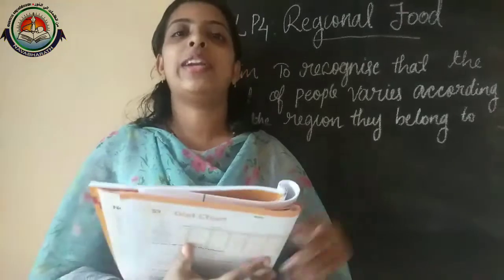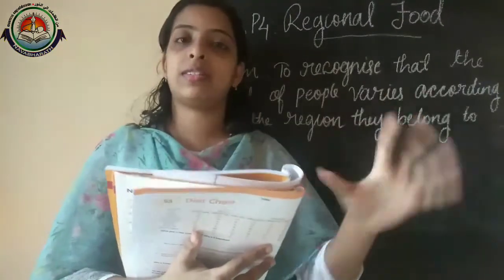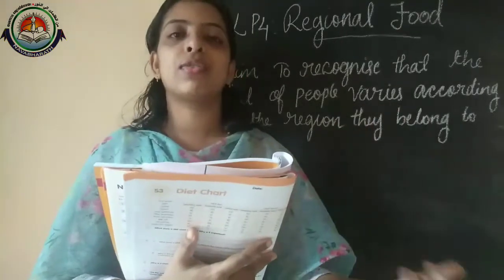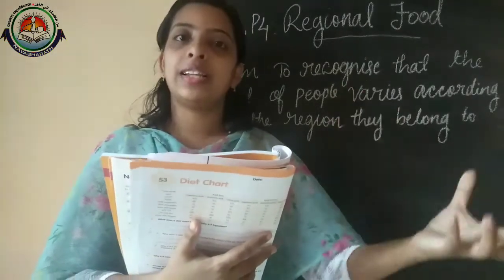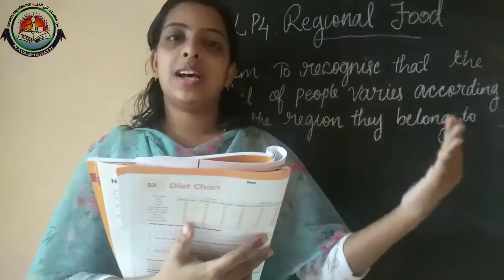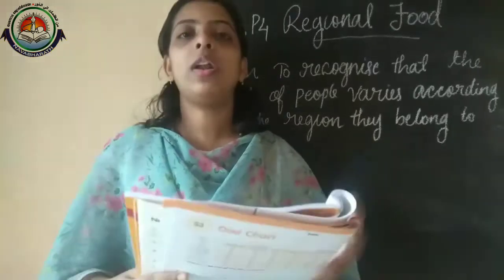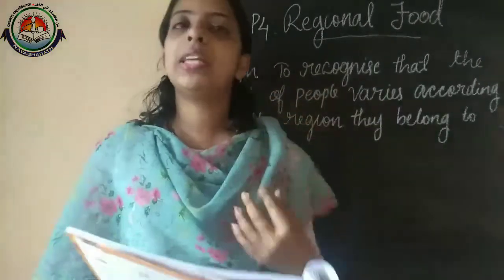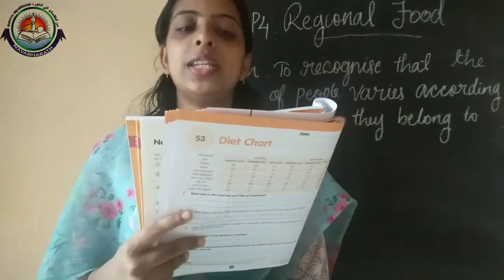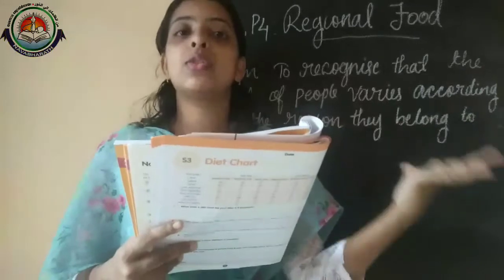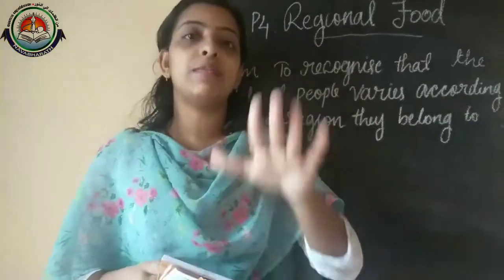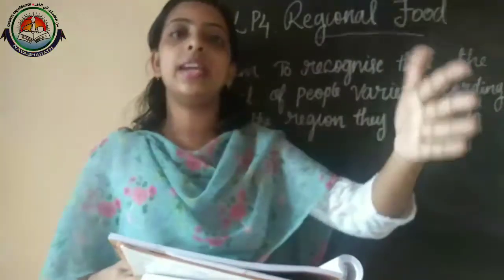And the third one: why are foods from other countries gaining popularity in our country? We know that different countries have different foods. Nowadays when we go to a restaurant, we get Chinese food, Arabian food, like that. So how does it come to our regions? We are adaptable to those kinds of food. We can say that nowadays the means of transport have improved.